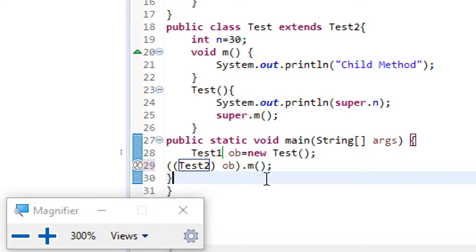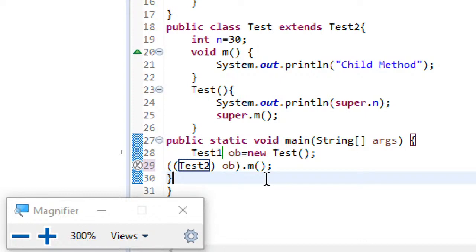So this is to be noted. Also, super can be used to access the parent class variables or methods from the subclass which have the same variable name or the same method name as in the parent class.